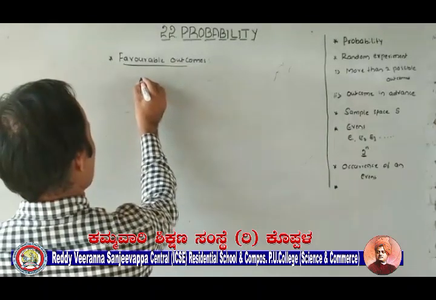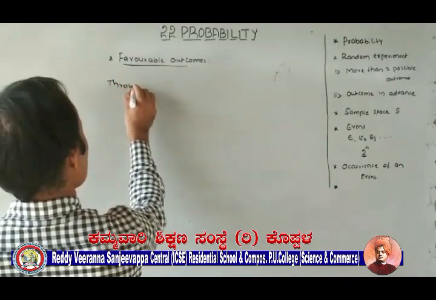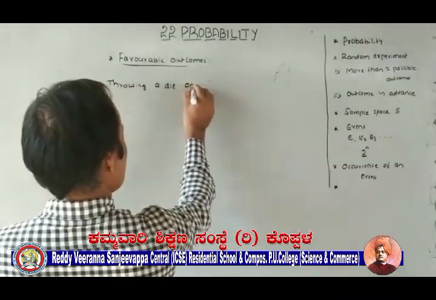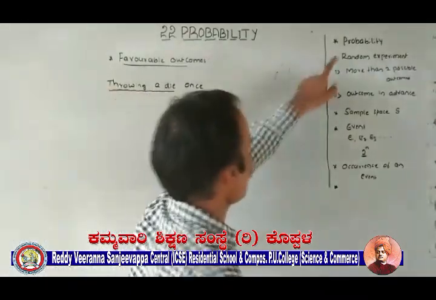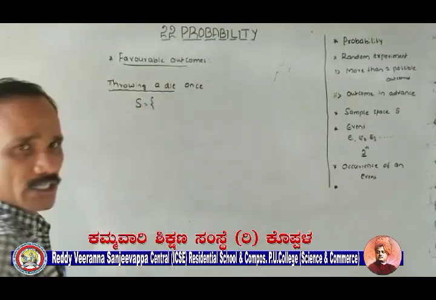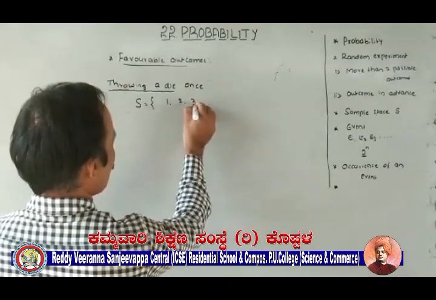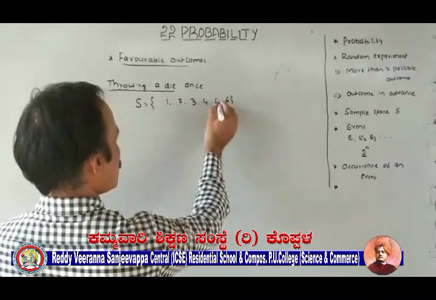For example, again, throwing a die once. This is an example of a random experiment. The sample space is denoted by S. What are the possible outcomes? 1, 2, 3, 4, 5, 6.